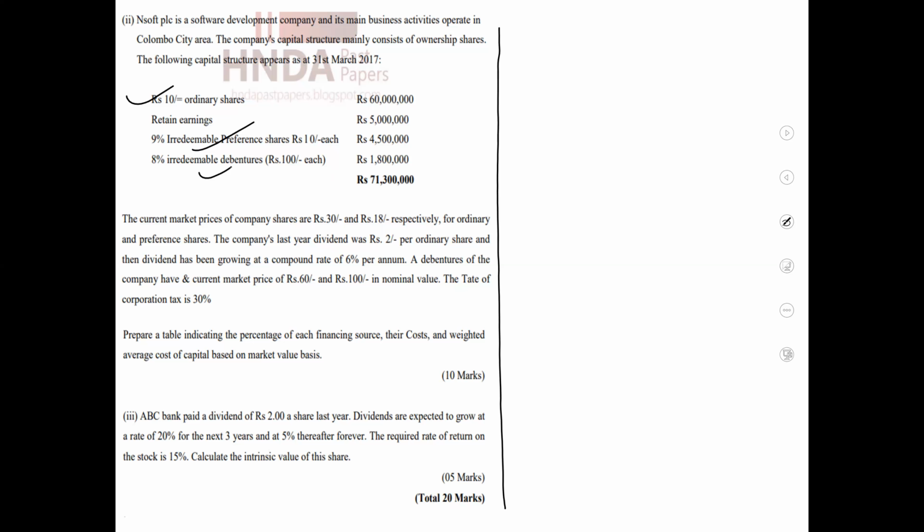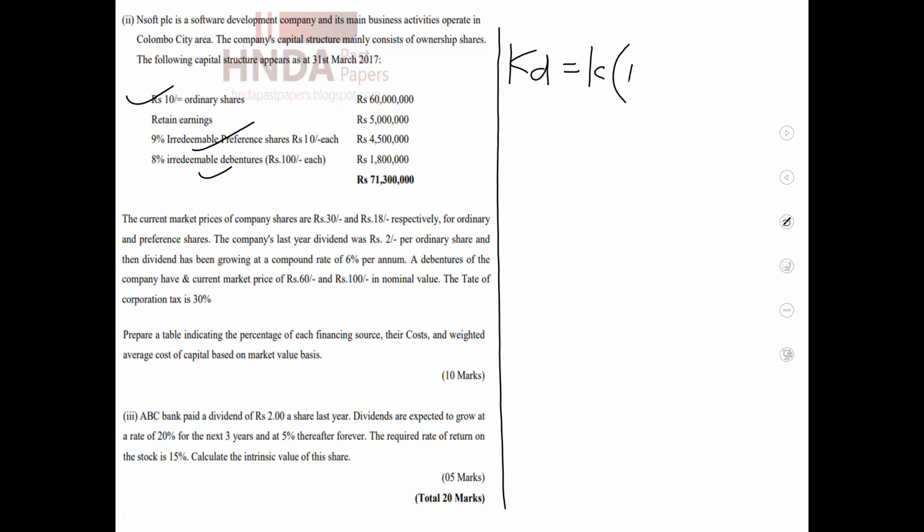In case of debentures, we have two types, redeemable and irredeemable. When redeemable, again we can divide it into two categories: debentures which have a market value and debentures which do not. I discussed those things deeply. You can go through that video session. Here, when it becomes irredeemable debentures, we use the equation cost of debentures equals